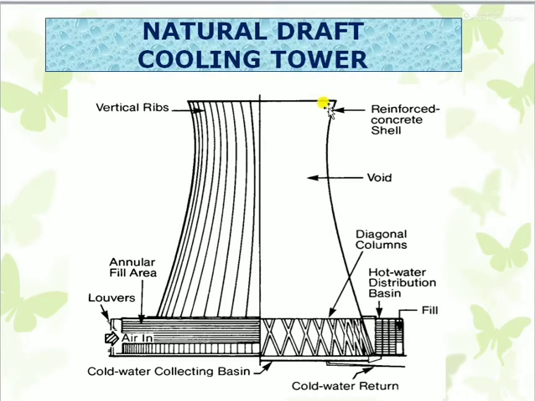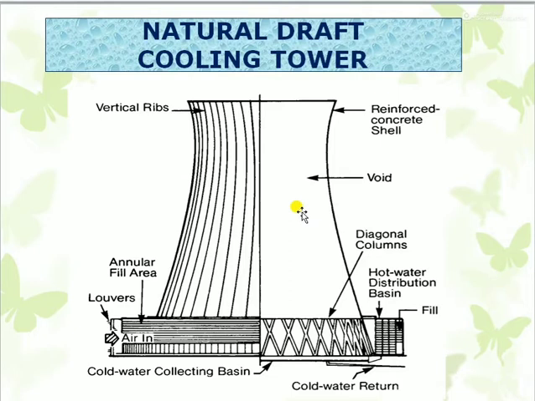So how is the air transferred from bottom to top? Due to the draft effect in the cooling tower, the shape is made in such a manner. First the air enters due to the natural draft, and the water exchanges heat to the air, so the temperature rises and the density of the air comes down, not drastically, slightly.